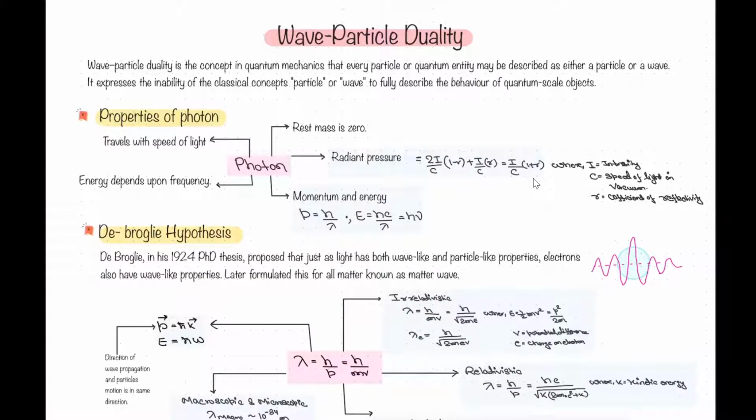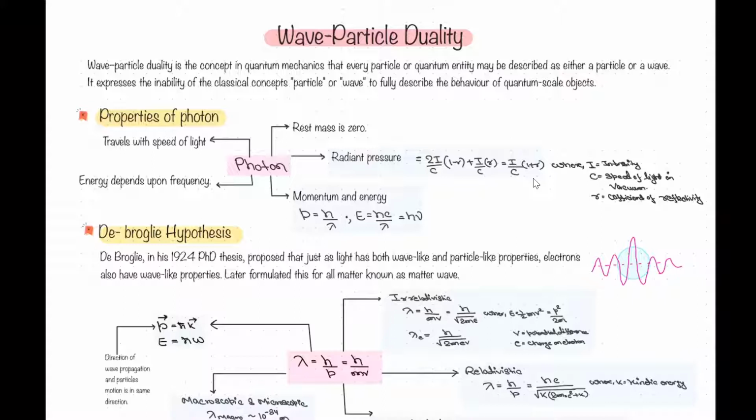So you can see that the wave particle duality is the concept in quantum mechanics that every particle or quantum entity may be described as either wave or a particle, right? Now, first of all, we need to understand the photon. So photon is the quanta of light, right? All of you know that.